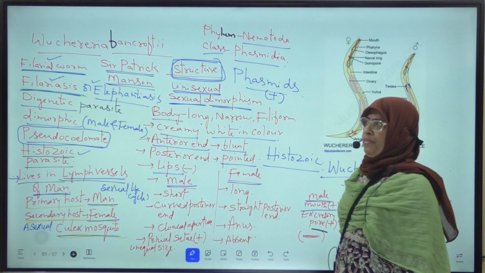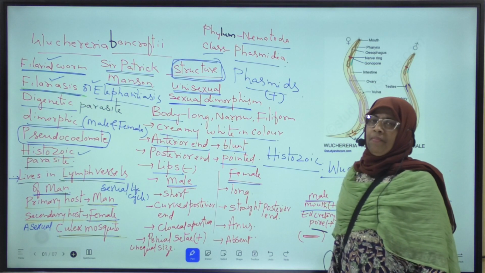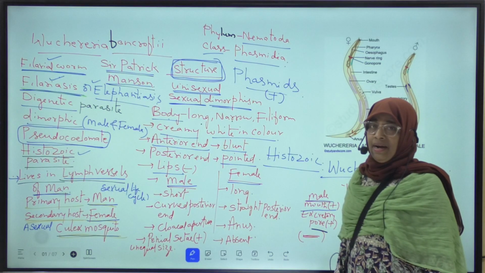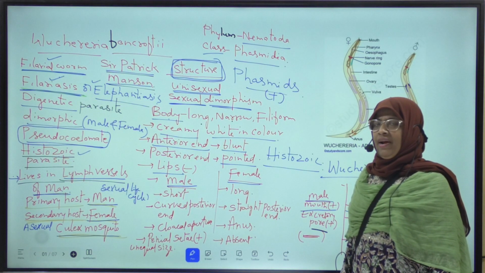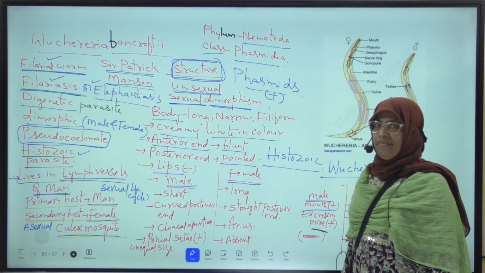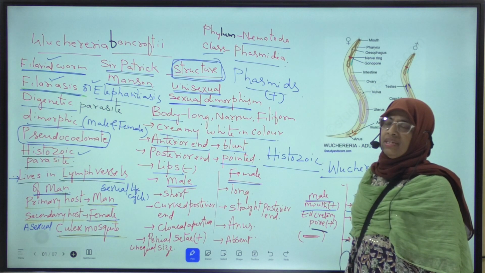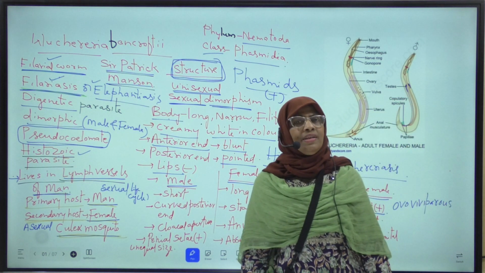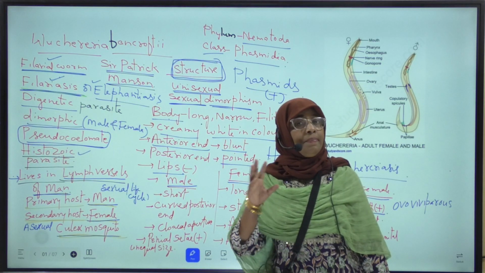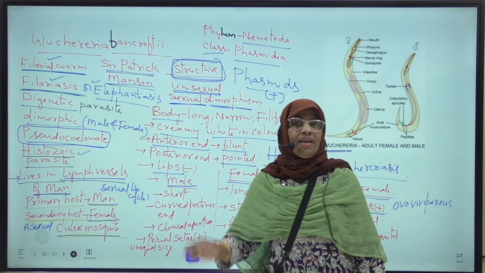Sexual dimorphism means male filarial worms are identified from female filarial worms by observing certain morphological characters, that is, by observing certain external characters.